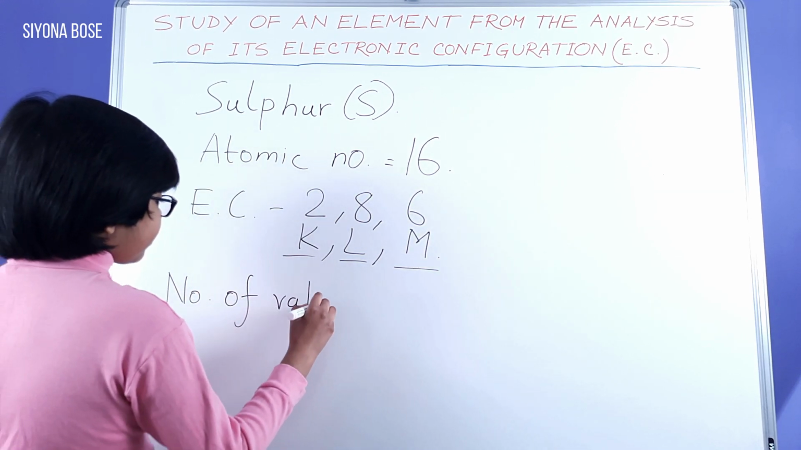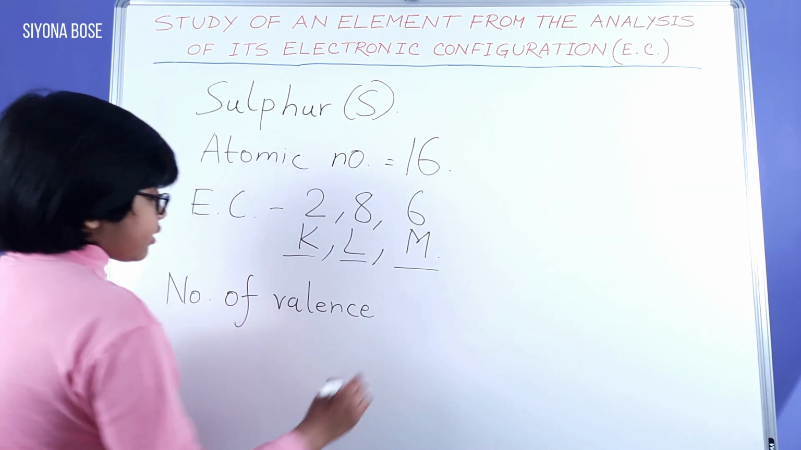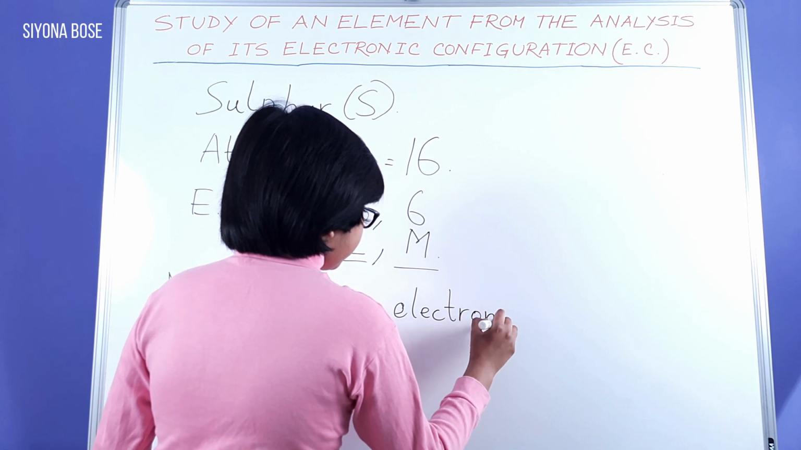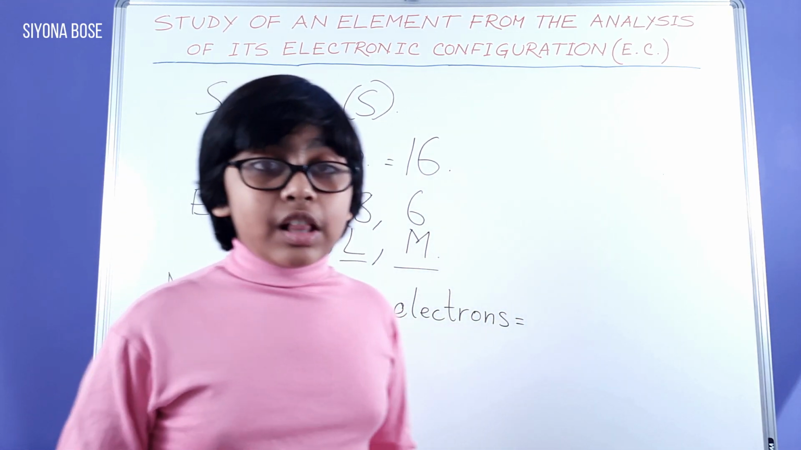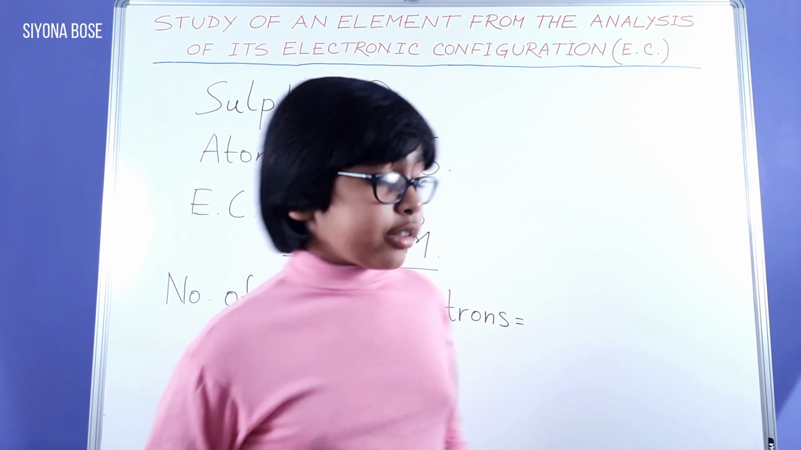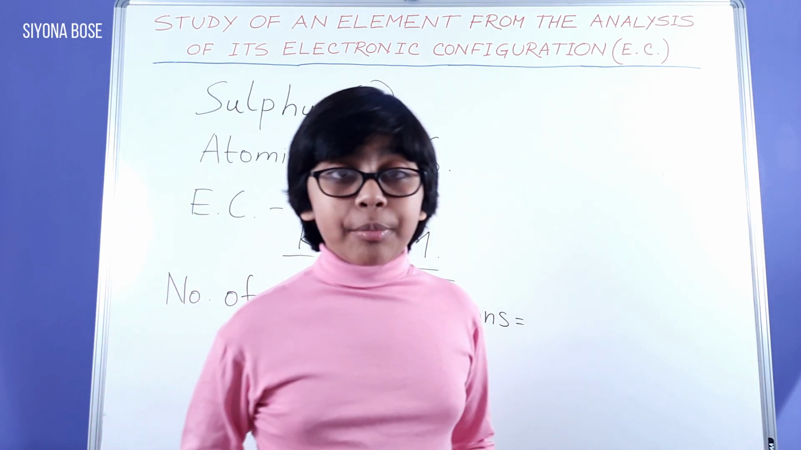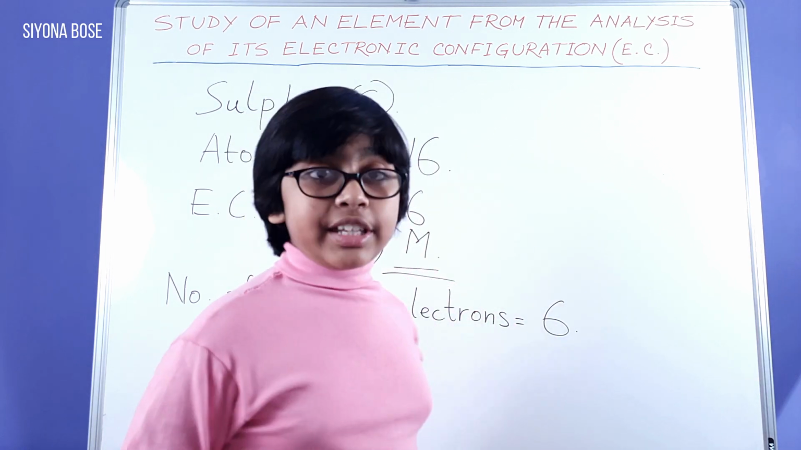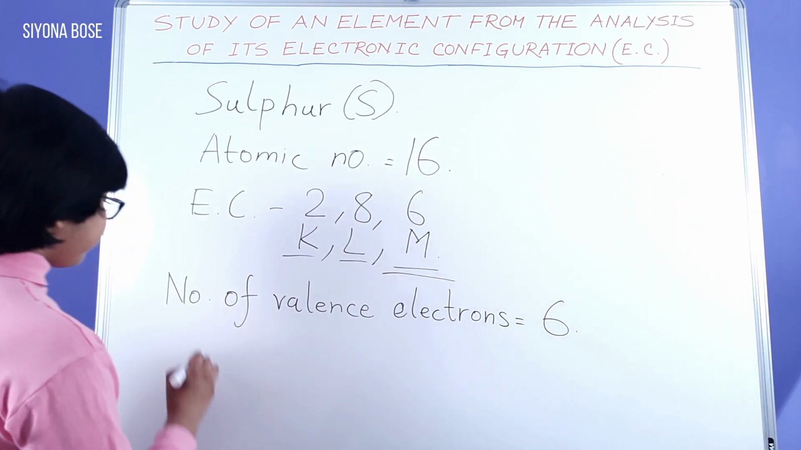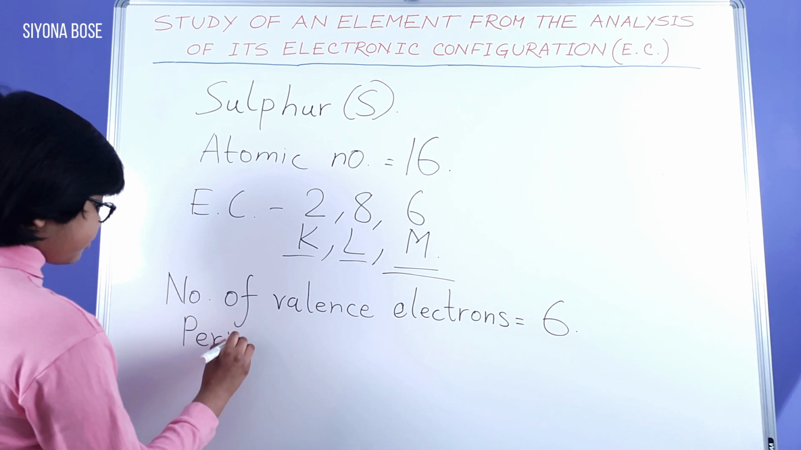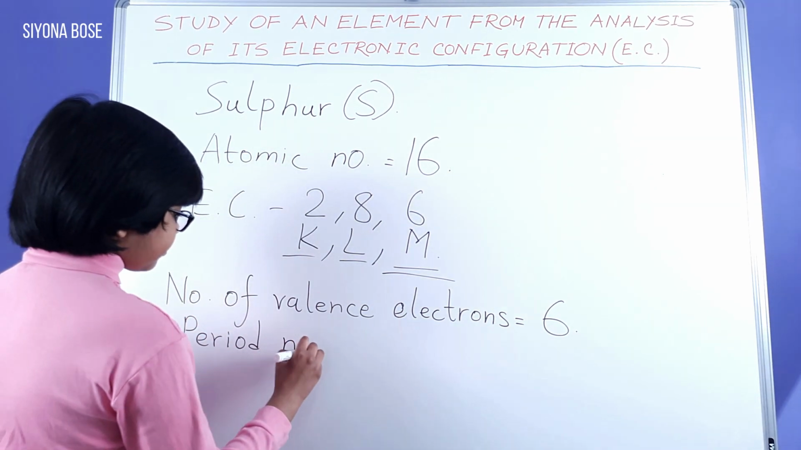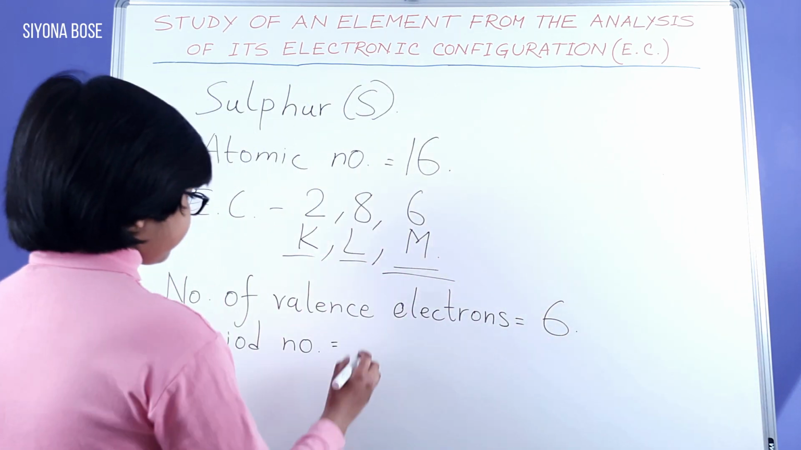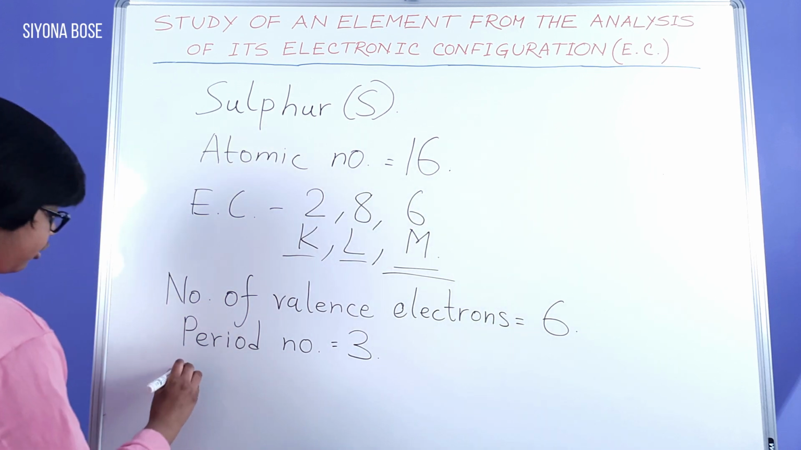number of valence electrons, which means number of electrons in the outermost shell, which in this case is the M shell. It has 6 electrons. After that, period number. Period number is 3, since there are 3 shells. Next, group number.